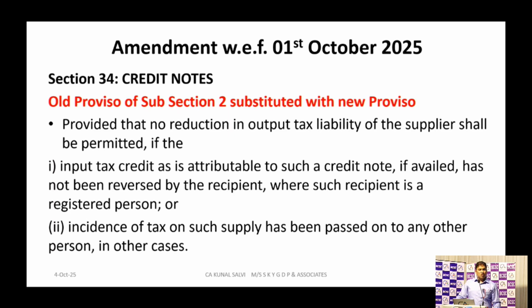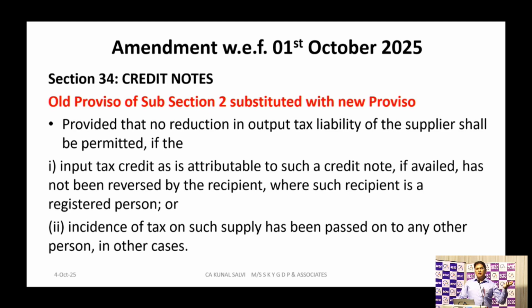This tax period, yes. October will be filed in November, yes. There is an amendment in section 34, that is credit note. The old proviso was substituted with a new proviso, which says no reduction in output tax liability of the supplier shall be permitted if the input tax credit attributable to such credit note, if availed, has not been reversed by the recipient. Suppose the supplier has uploaded a credit note in GSTR 1, he will get reduction of liability only if the recipient has reversed his input tax credit.